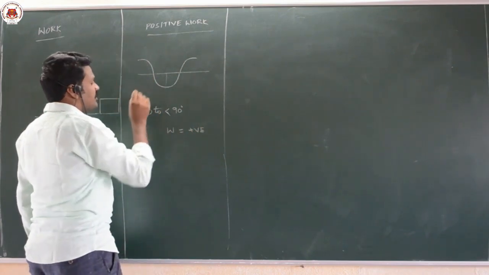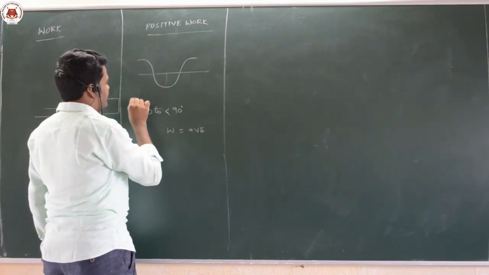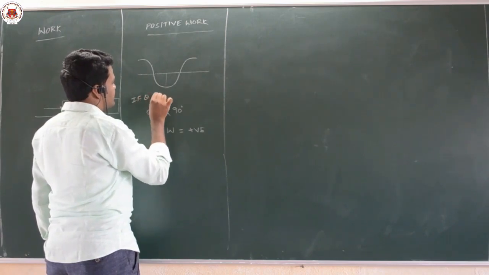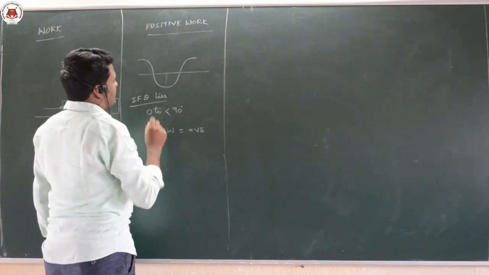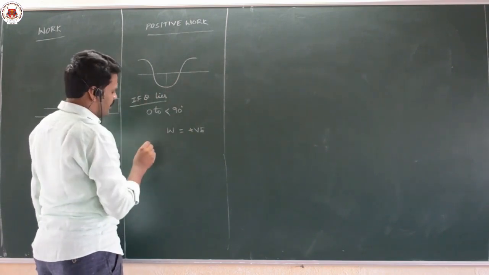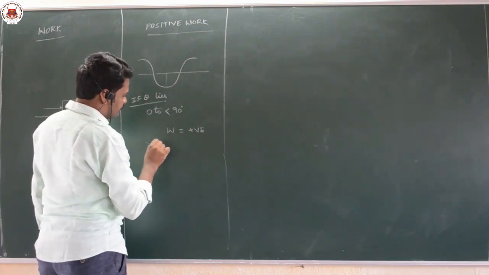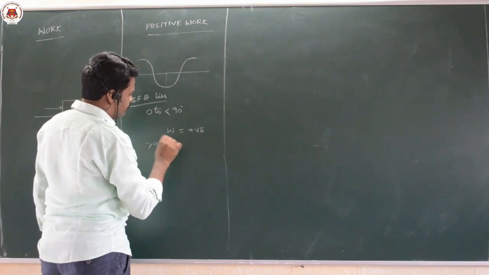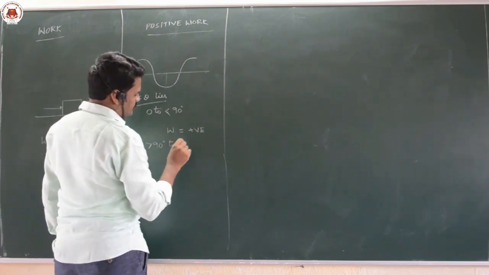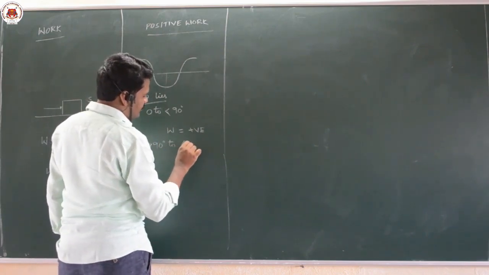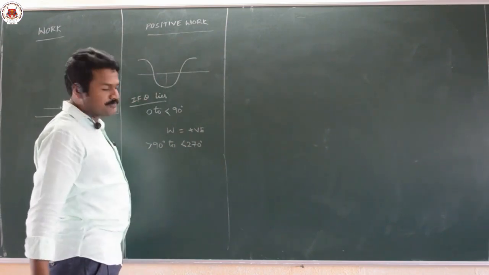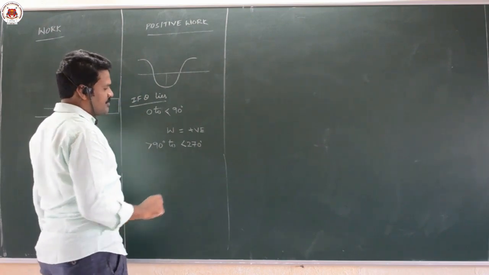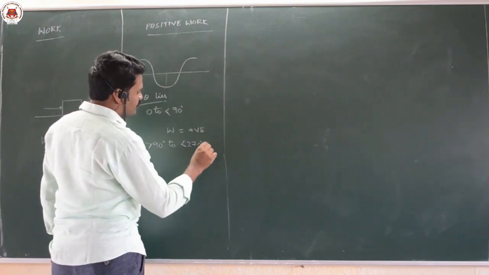If theta lies between greater than 90 degrees and less than 270, that means at 270 we get 0 again, it is negative.